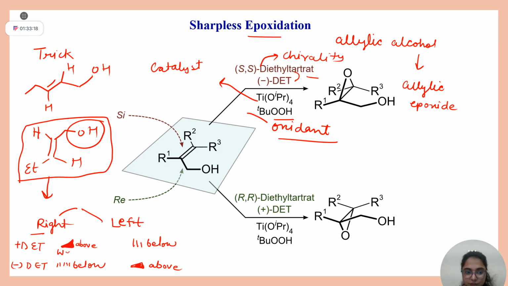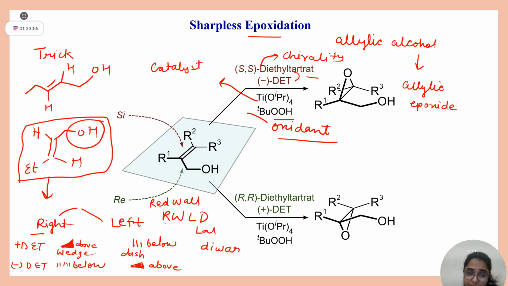This is your wedge. This is your dash bond. Is this trick somewhat clear to you? Now, how to remember this? I have also learned this trick from somewhere. This is your red wall, or in Hindi it is Lal Divar.